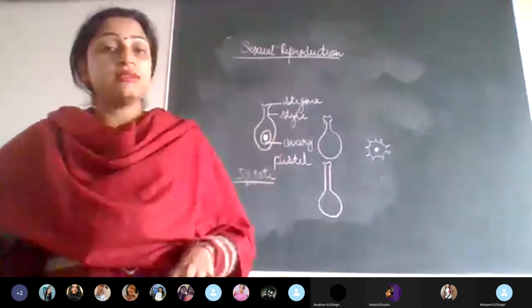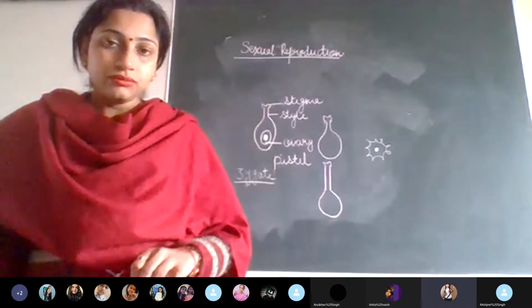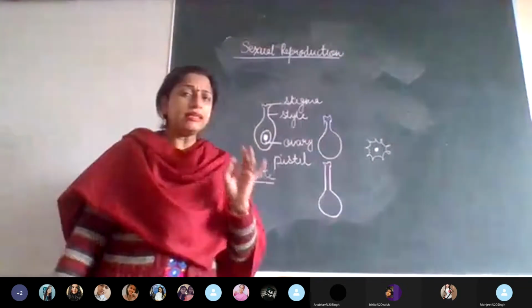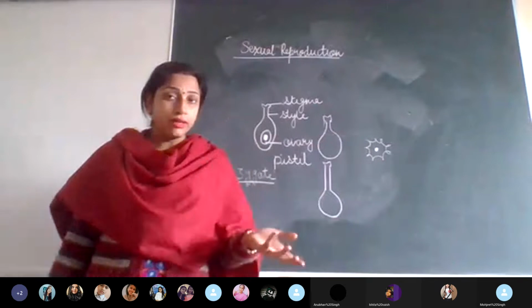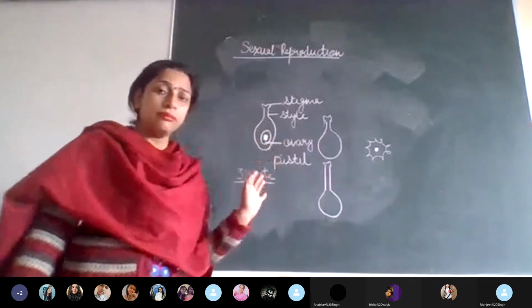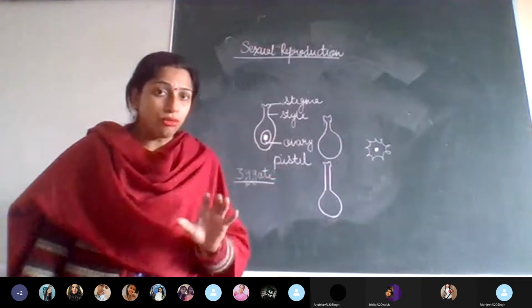And inside the ovule, what is present? Quickly tell me. Egg. Now, here just be a little alert, so that you understand what is going to happen next. As I told you, the fusion of the male and the female gamete has to take place for the further reproduction process.